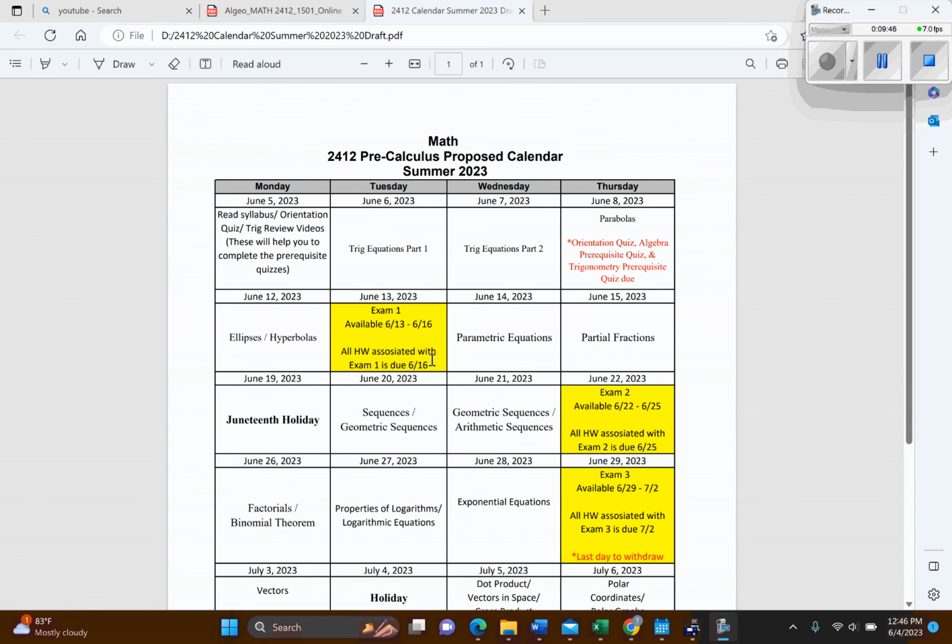So all the homework associated with exam 1 is going to be due on June 16th, which is actually a Friday. It's missing on the calendar. And that's the last day the exam is available for the Unit 1 exam. So everything prior to this is Unit 1. And then starting on the 13th, you can take that exam up until the 16th.